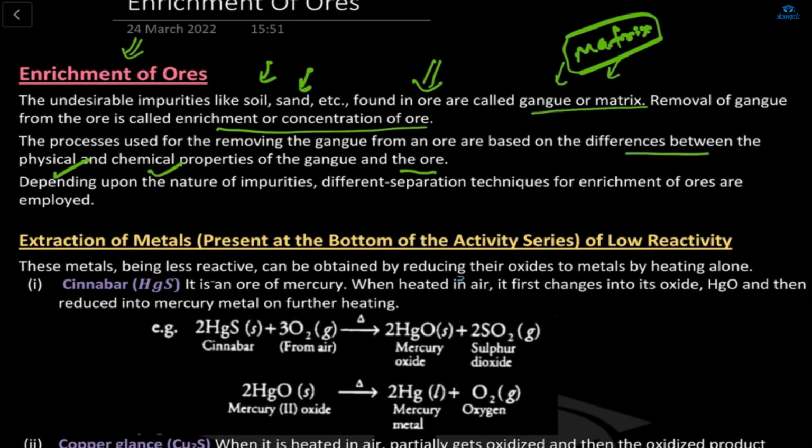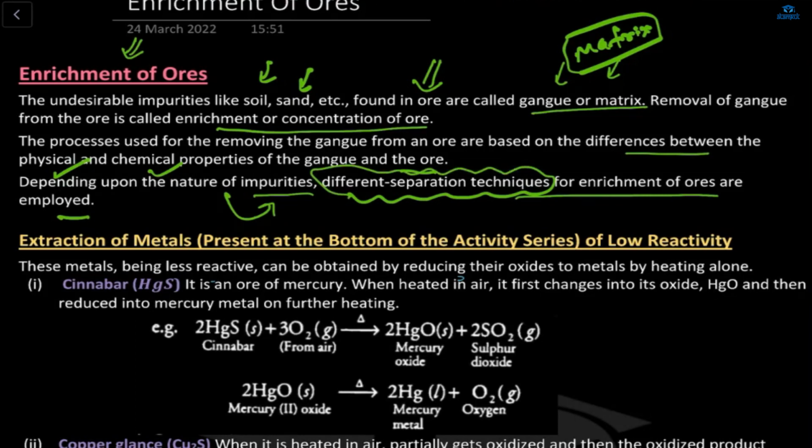Now depending upon the nature of the impurity, it comes in the physical or in the chemical realm. Does nature come in physical property or in chemical property? Ma'am, physical property. Yes, it's a physical property, because nature, melting point, solidity, all come in physical properties. Different separation techniques for enrichment of ores are also employed. Different separation techniques come under chemical properties, right?